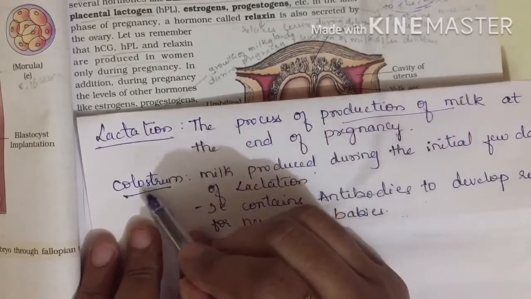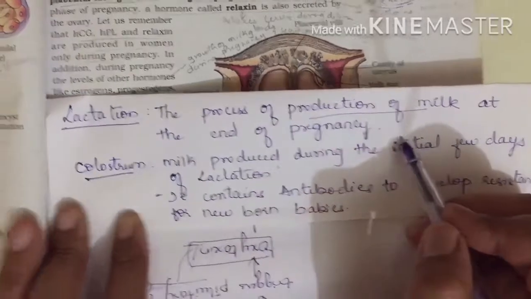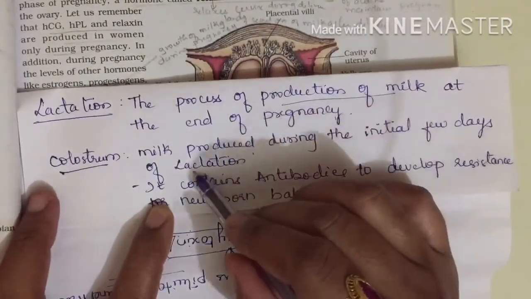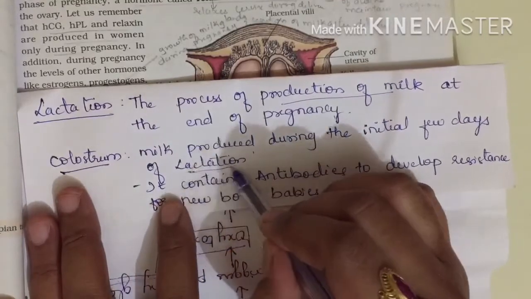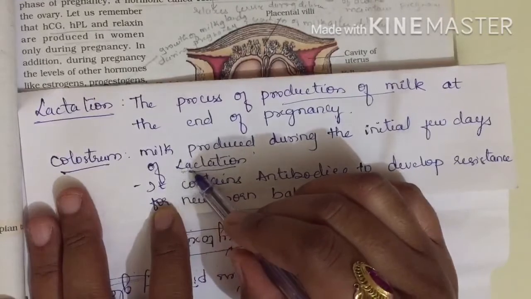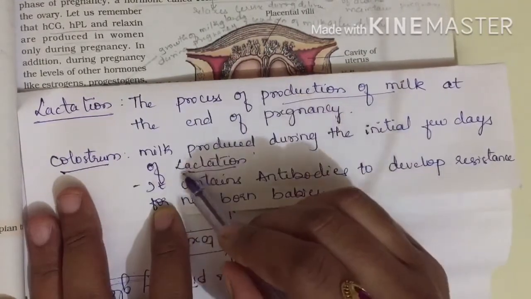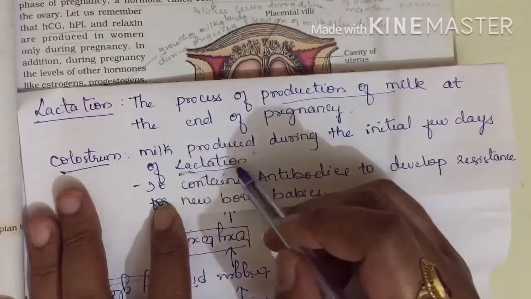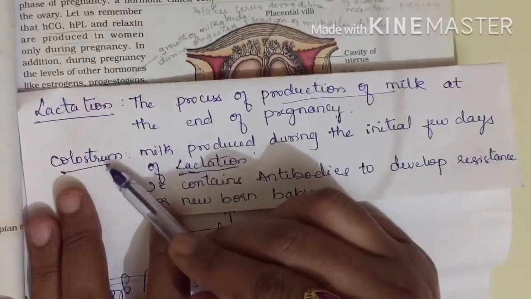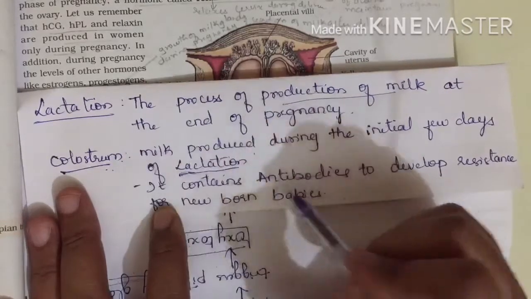Now here we have used a term called colostrum. What is colostrum? The milk produced during the initial few days of lactation. In the initial few days after delivery, that milk will be yellowish in color. It might be 10 days, a month, a few days, and that milk consists of colostrum. Why is it called colostrum? Because it contains antibodies.